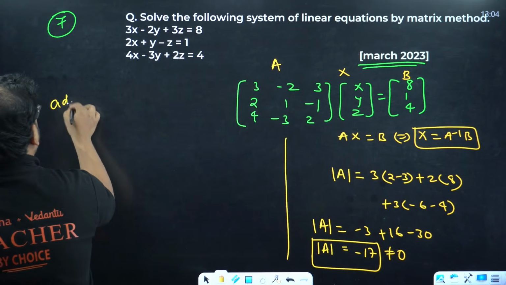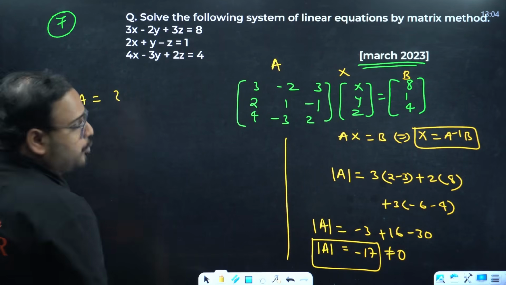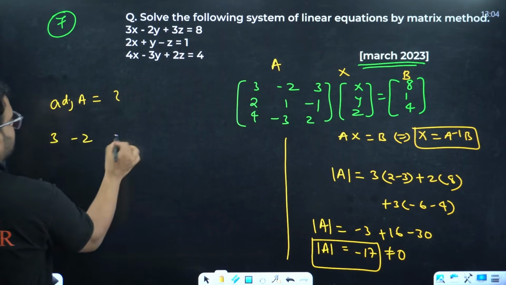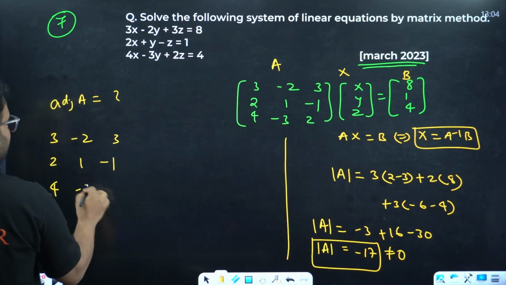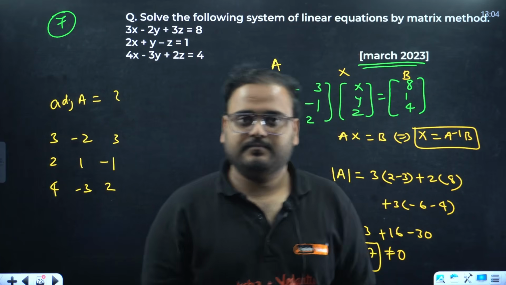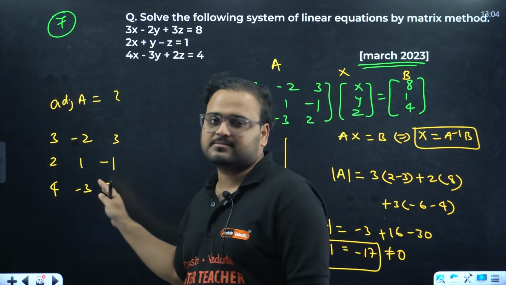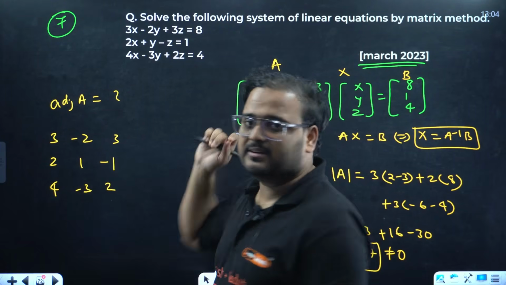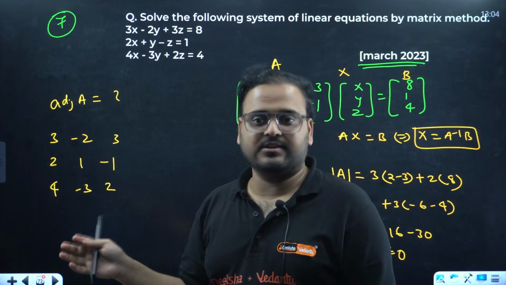Finding adjoint of A. How do you find adjoint of A? I told you this already over here. Write the matrix 3, minus 2, 3, 2, 1, minus 1. Of course, I have taught you how to find the minor and cofactor also. I would request you to use that method, finding the cofactor and minor for each term, and you take the transpose. It's a 5-mark question. It's worth it. Take that method to get the marks. Let's not take any risk.